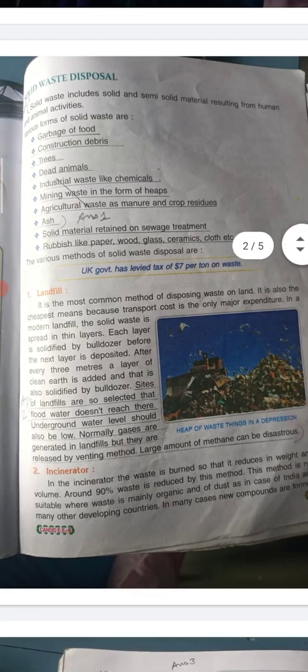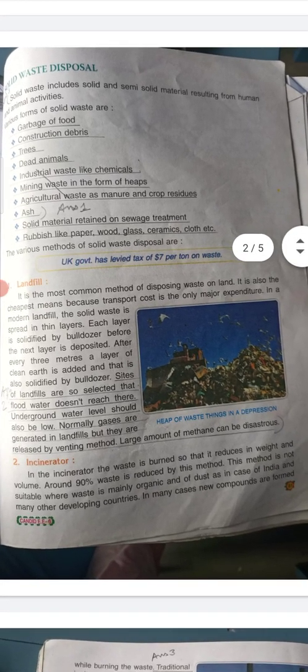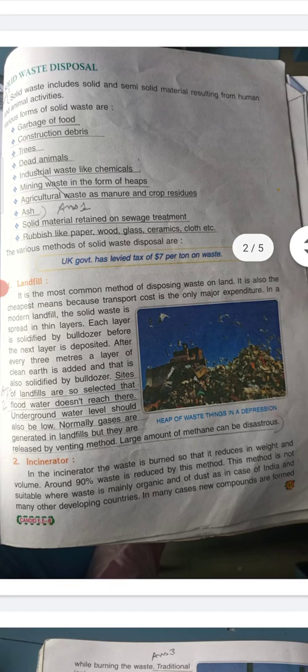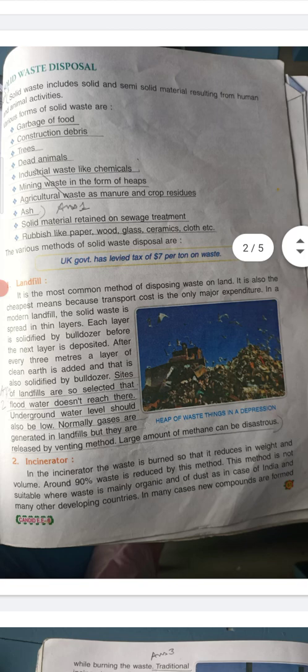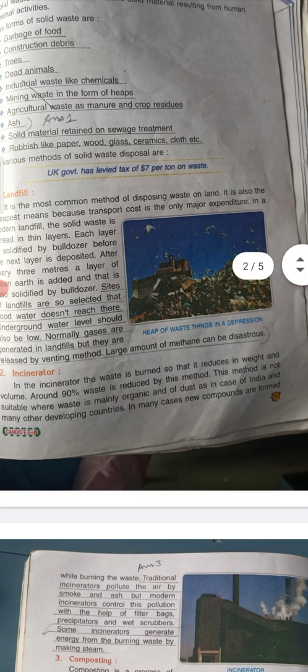Then incinerators. In the incinerator, the waste is burned so that it reduces in weight and volume. Around 90% waste is reduced by this method. This method is not suitable where waste is mainly organic and of dust, as in case of India and many other developing countries. In many cases, new compounds are formed.